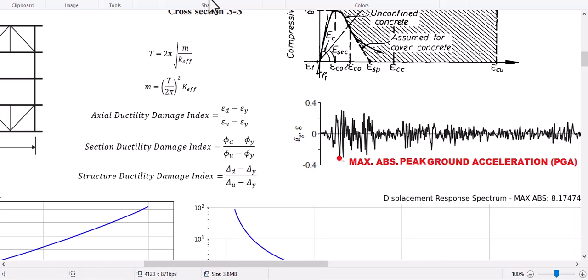And also for the total damage index of these structures, we're going to run the pushover analysis to evaluate the yield displacement and ultimate displacement, and also run the nonlinear dynamic analysis for evaluating the demand displacement.